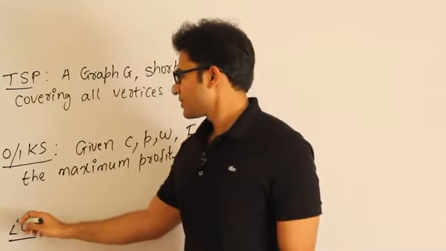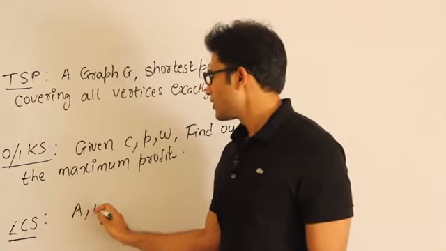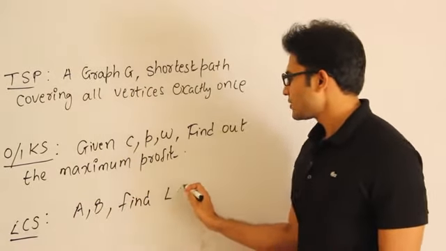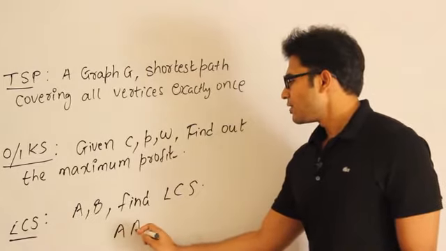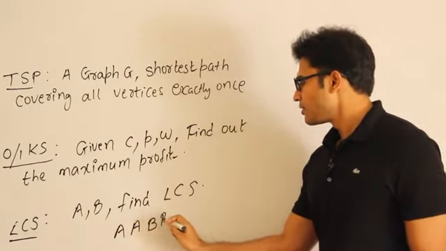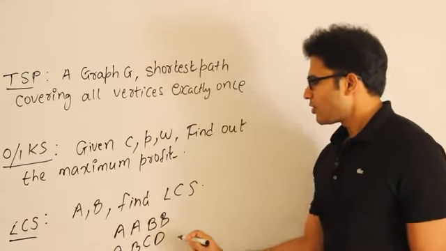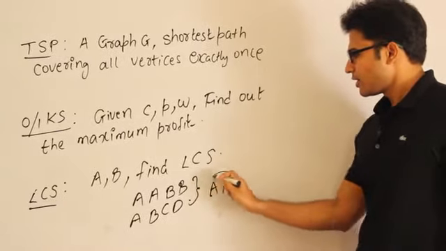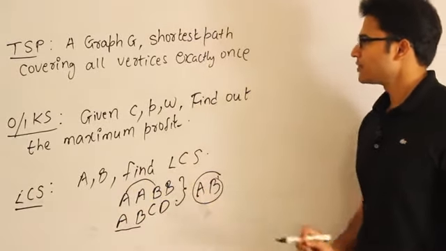For longest common subsequence, given two sequences A and B, find the longest common subsequence. For example, if one is A, B, B and the other is A, B, C, D, the longest common subsequence is AB, because we choose AB here and AB there.